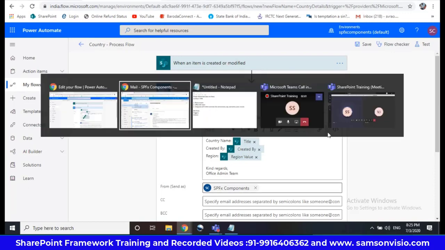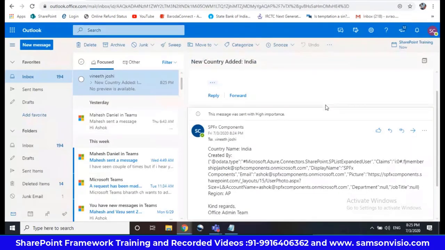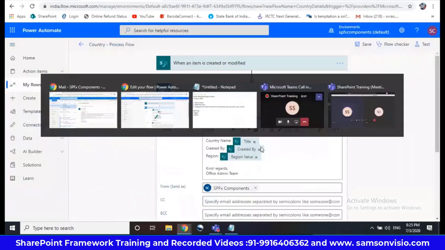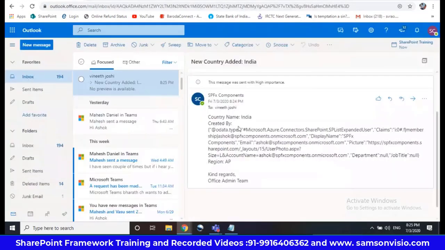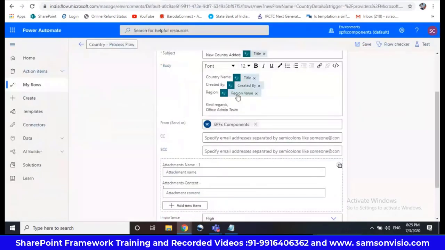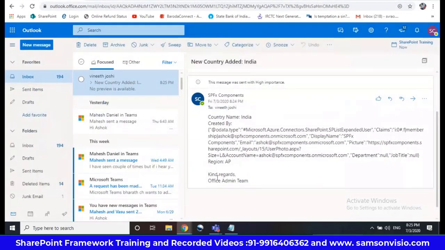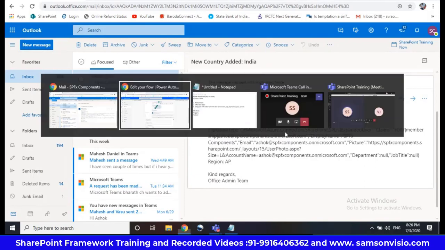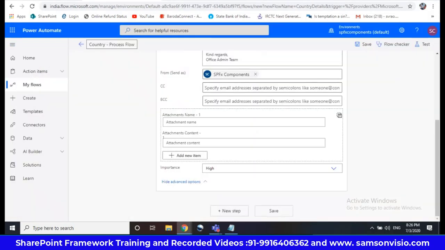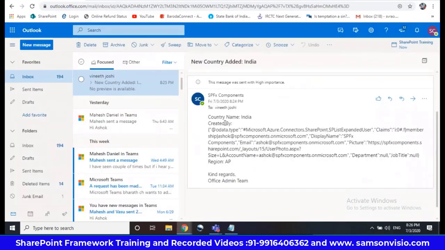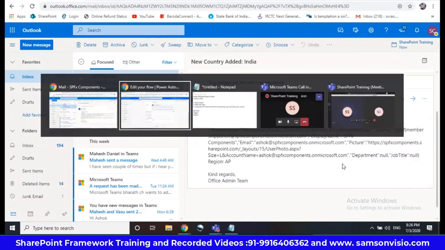Title is India, I gave it, so it is coming up. The second one, country name India, created by this, we'll check it out. Region we gave the value AP, this is okay. And this message was sent with high importance because I selected the importance as high. So let us see created by. What is the problem?